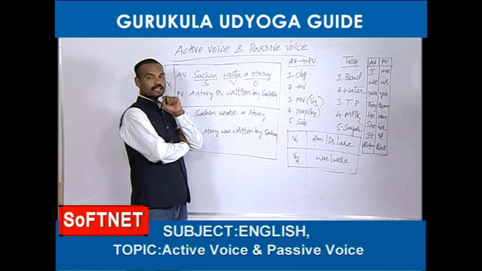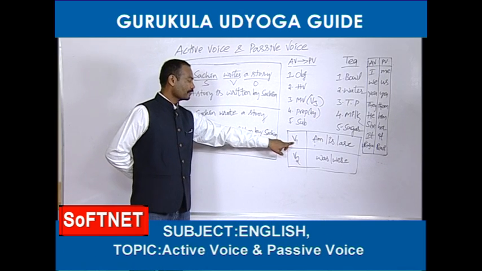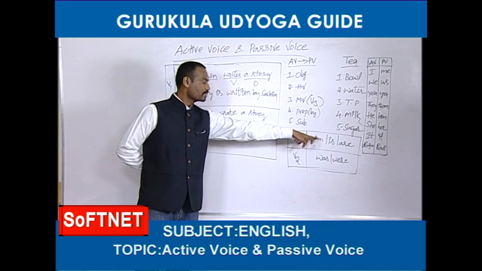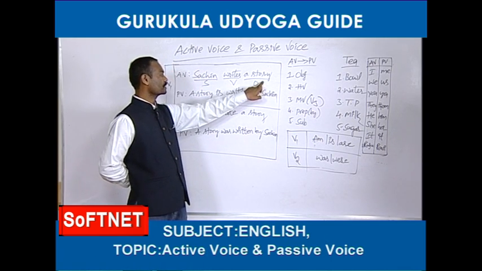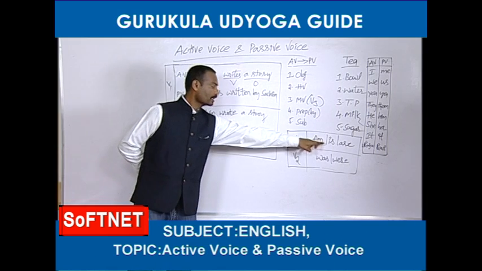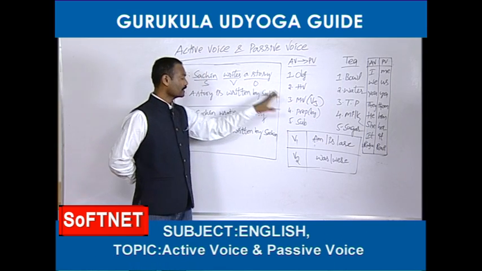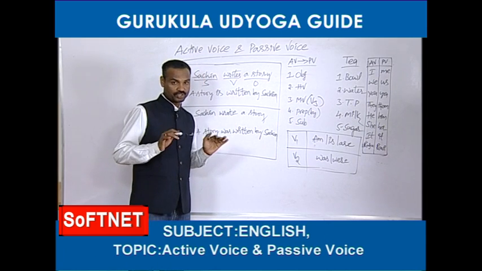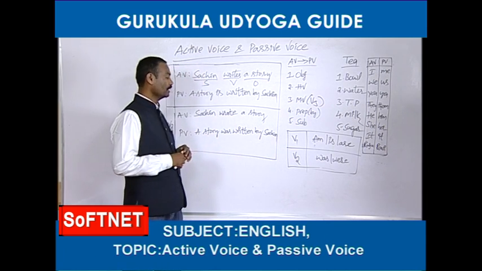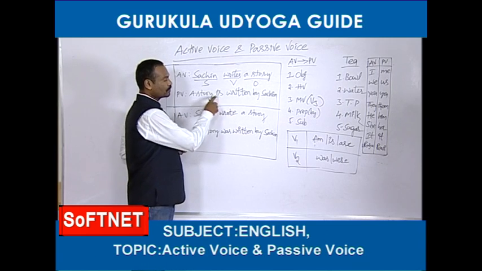Right, it is V1. When the verb is in the first form, you should take from this list: am, is, are. Again, that depends upon the object. If the object is singular, you can take is. If the object is plural, you can take are. A story is a singular object here, so that's why is should be taken.